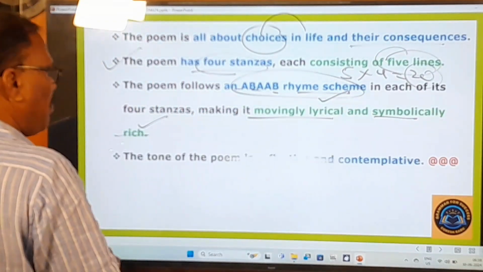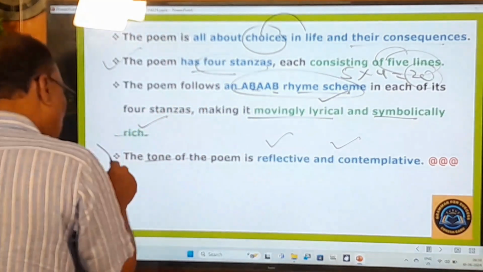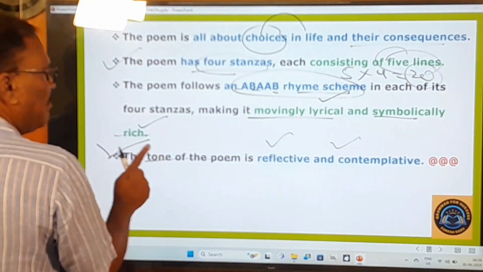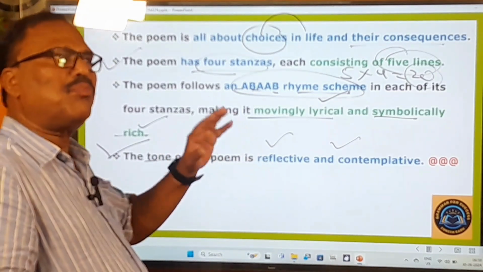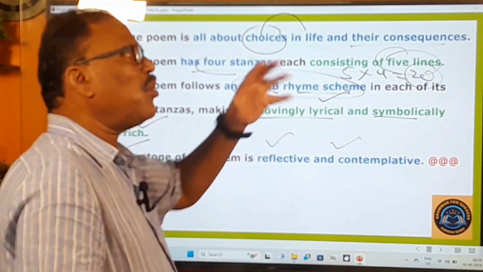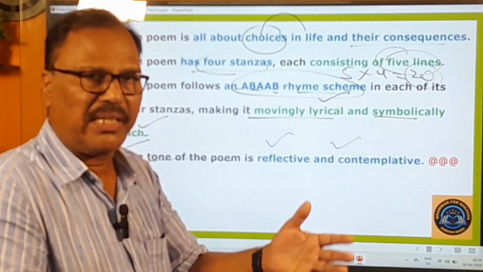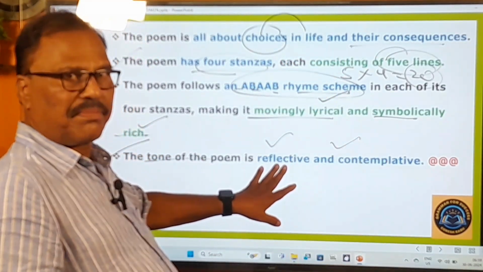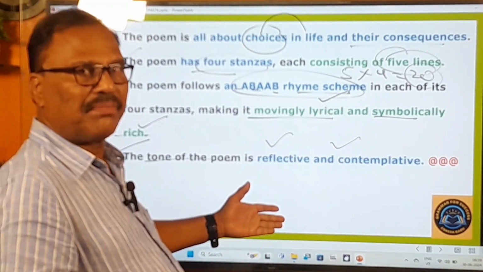Go to the last point here. The tone of the poem is reflective and contemplative. This is also a very, very important one. In the examination, they will ask you about this. What is the mood of the poem? What is the tone of the poem? The Road Not Taken. So four choices are given. You have to choose the right option.